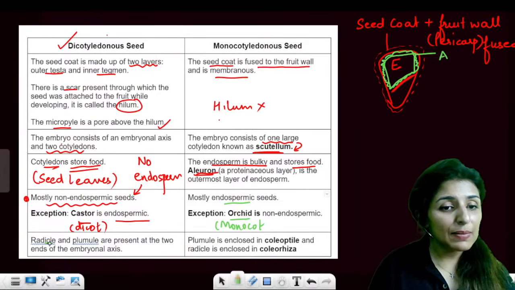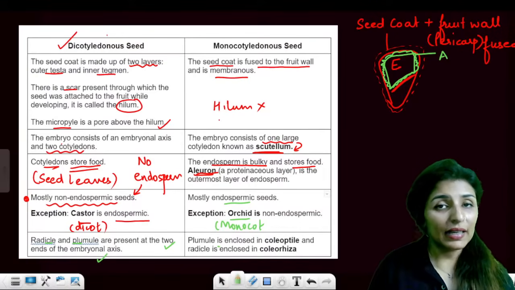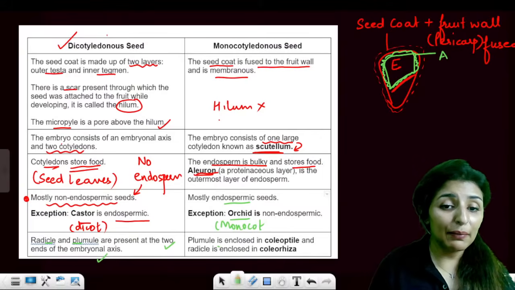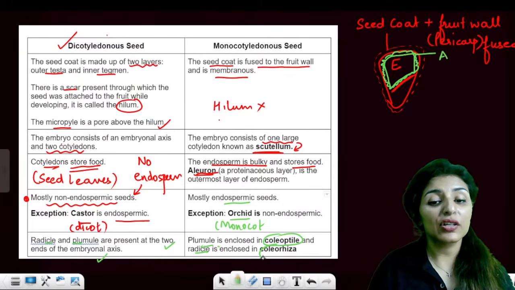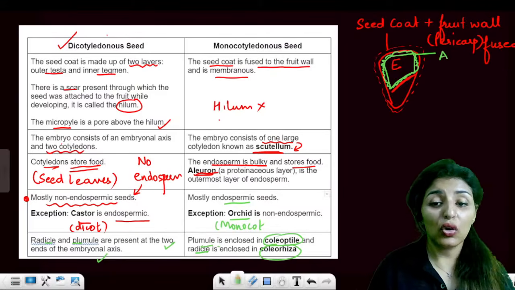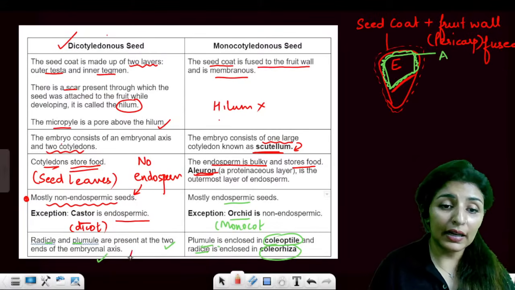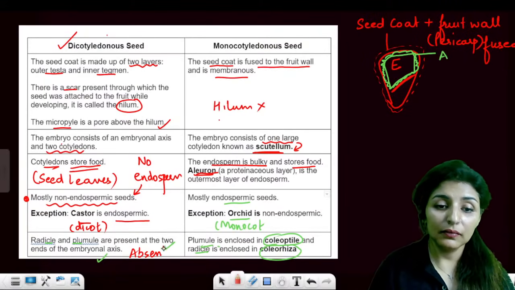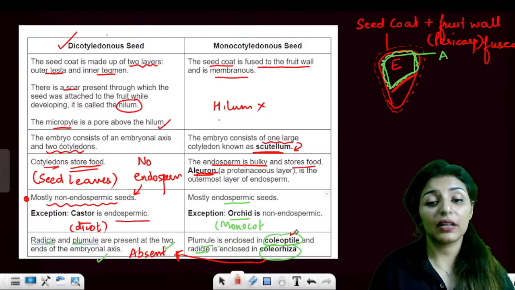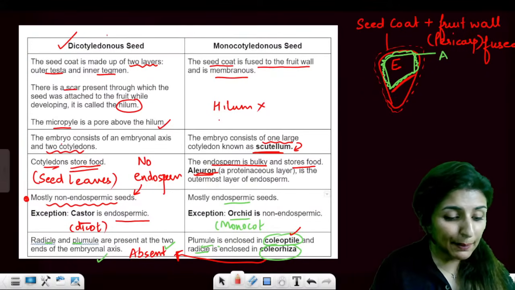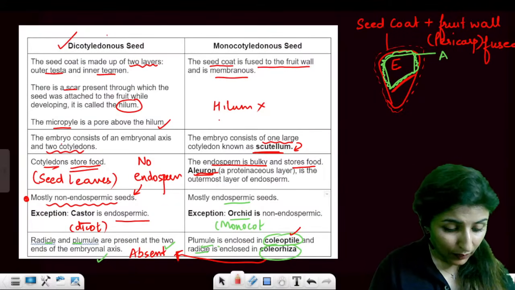Then in dicots, plumule and radicle are present at the 2 ends, while here they are tilted. And plumule is enclosed by a sheath called coleoptile. Radicle is covered by a sheath known as coleorhiza. So coleorhiza and coleoptile are absent in dicots. These 2 structures are only present in the monocots. Please let me know that these points are clear to all of you.